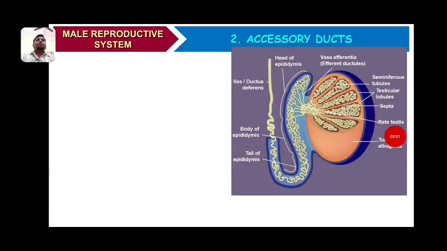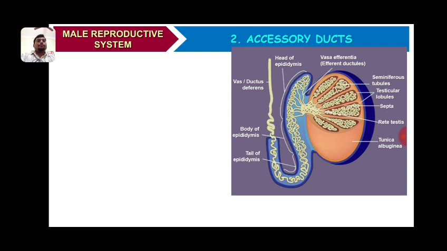The second part of the male reproductive system is the accessory ducts. There are 4 accessory ducts in the male reproductive system. The main function of accessory ducts is to transport the sperms from the testis to the urethra for their release outside the body.